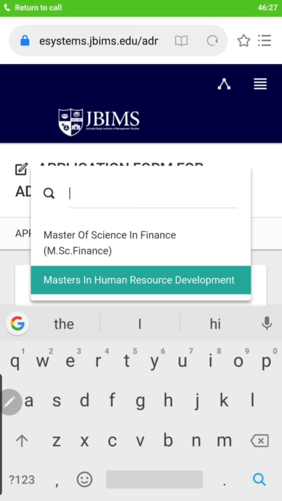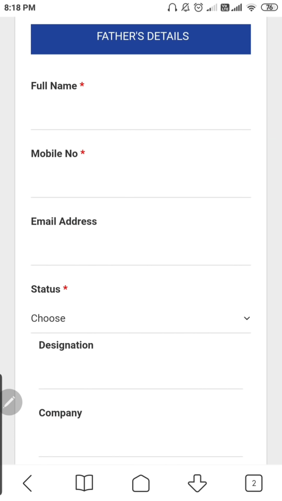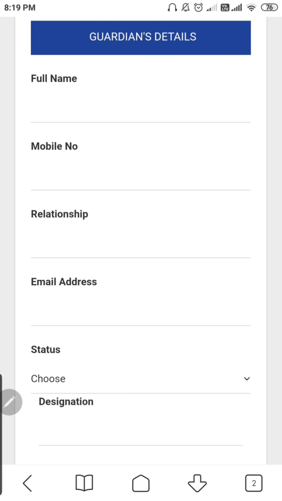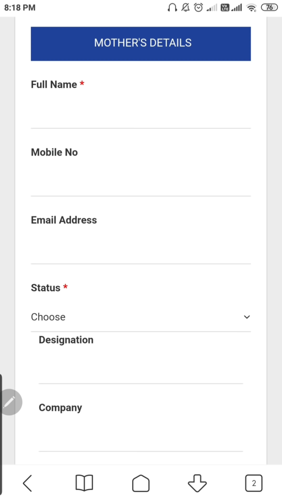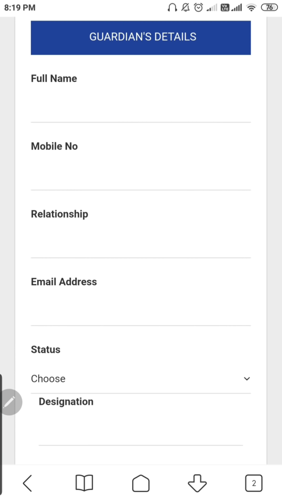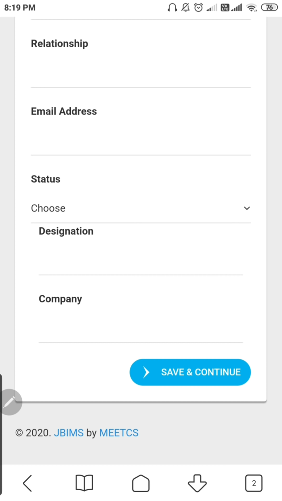So both the forms are out. We have the form here, so let's fill it. Starting with the name, mobile number, details, marital status, that is your personal detail that you can fill easily. Then we have your designation. If you are working, you have to put your designation, company, relationship and everything. That is the first part.